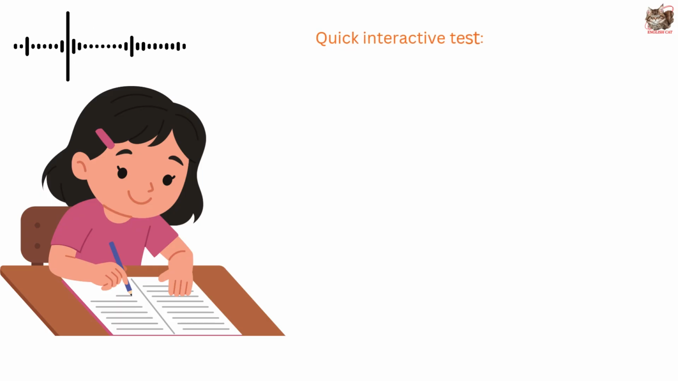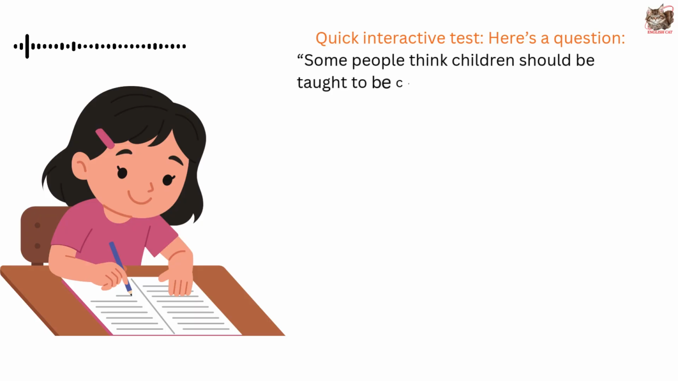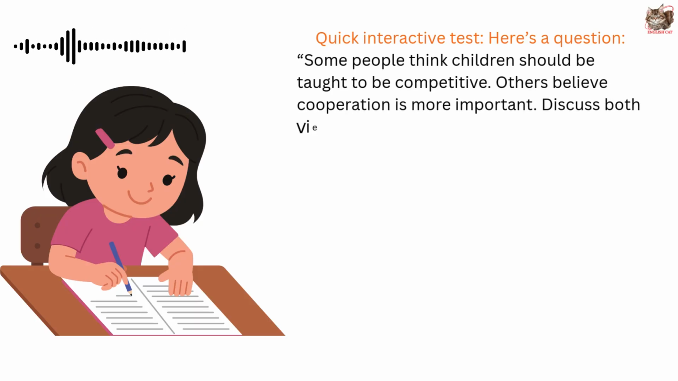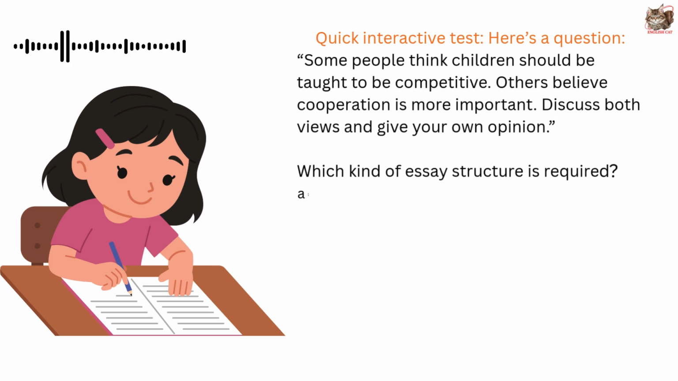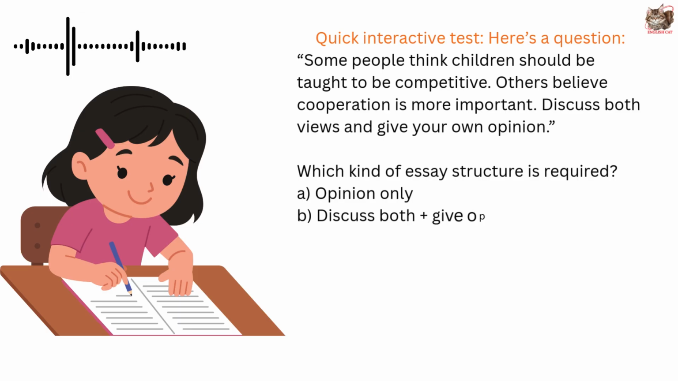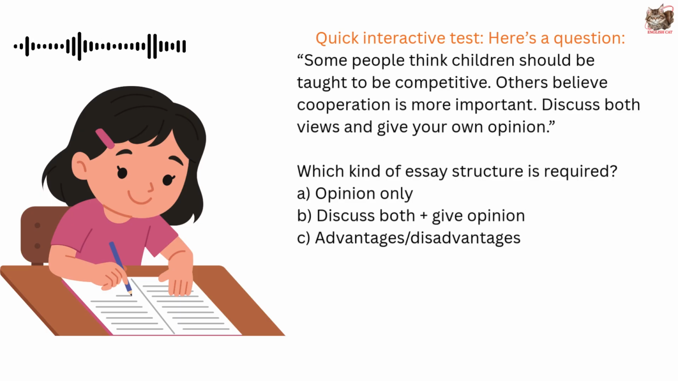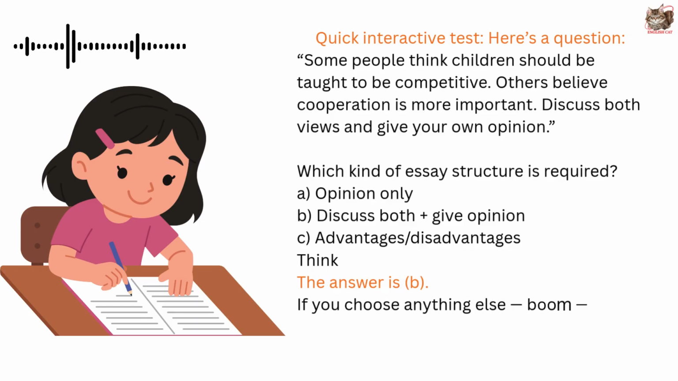Quick interactive test. Here's a question. Some people think children should be taught to be competitive. Others believe cooperation is more important. Discuss both views and give your own opinion. Which kind of essay structure is required? A. Opinion only. B. Discuss both plus give opinion. C. Advantages, disadvantages. Think. The answer is B. If you choose anything else, boom, score drops.